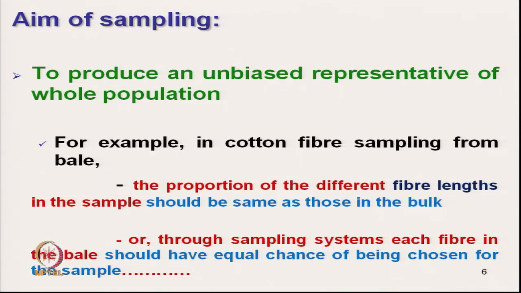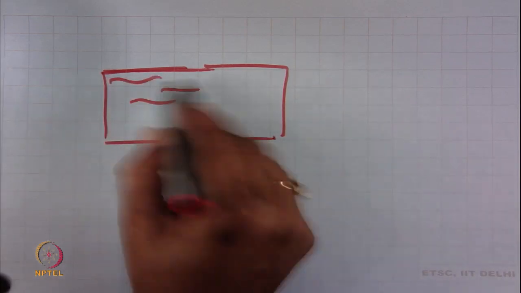Now, let us see, suppose this is a bale. Different fibers are there.